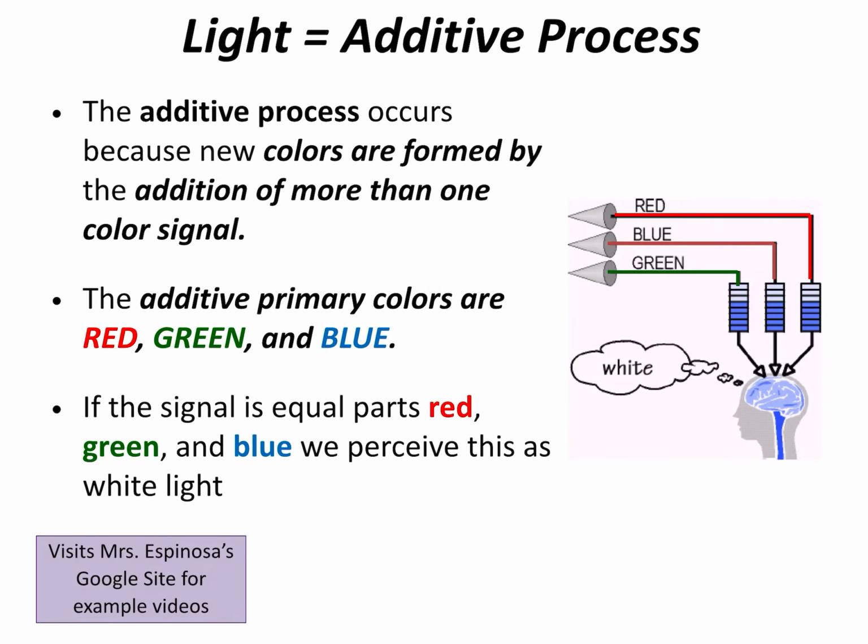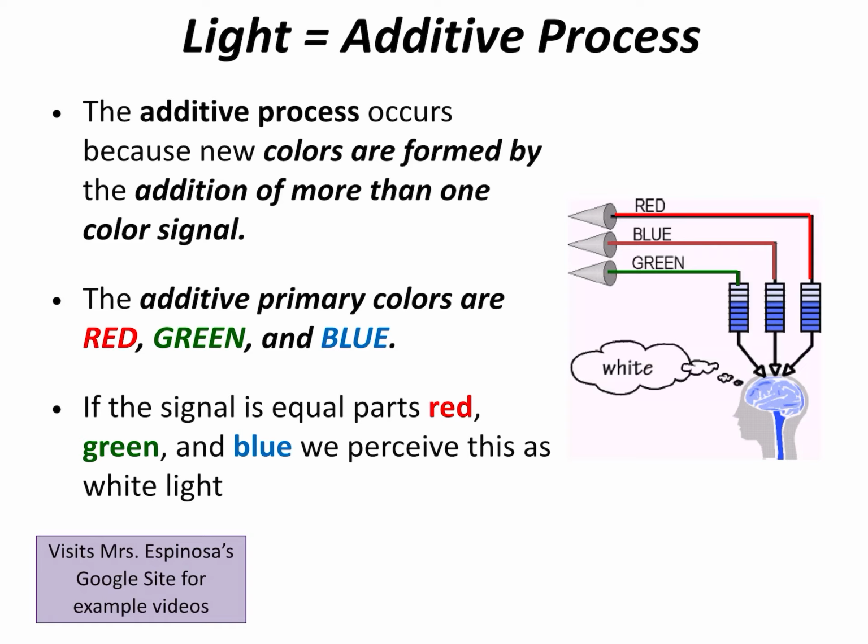So what happens is our brain receives a signal for the different types of colors. Each color has its own wavelength and frequency, and those wavelengths and frequencies are detected by the nerves in our eye, and then that signal is transferred to our brain, and our brain interprets what it is that we see. So this is why we call it the additive process, because our brain is adding these three colors. Our eyes are capable of detecting red, green, and blue. So these are the colors of light that we will speak in terms of to make all other colors, because this is what our brain recognizes.